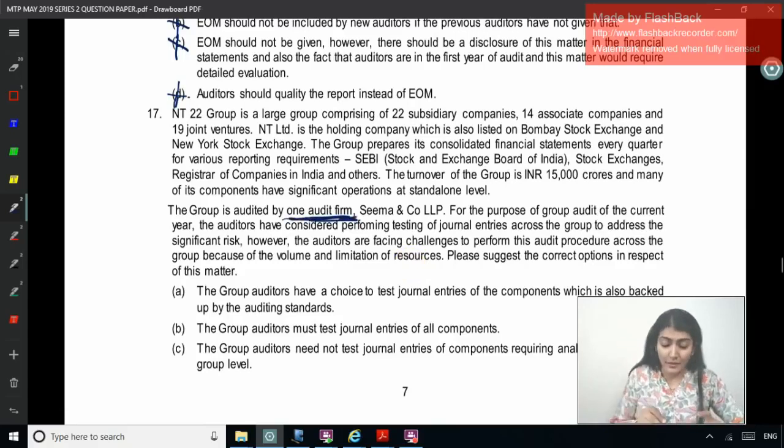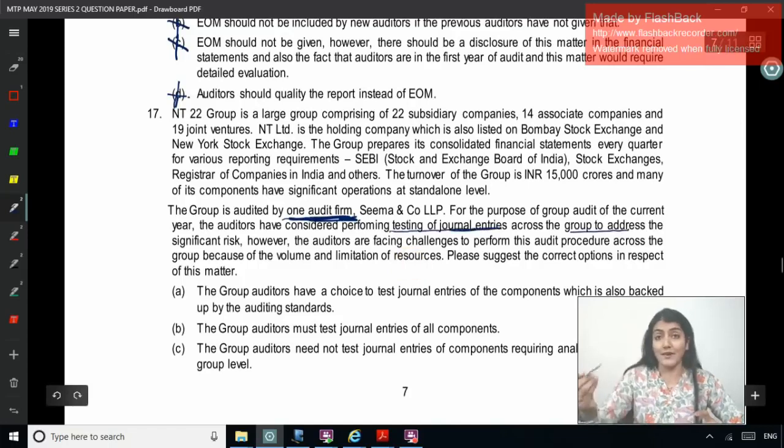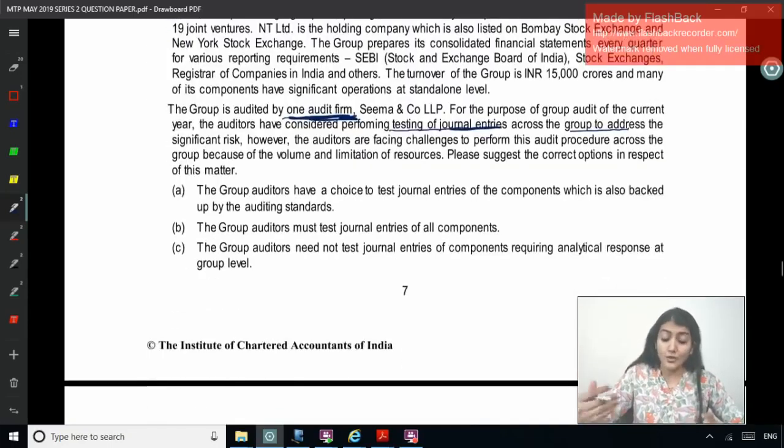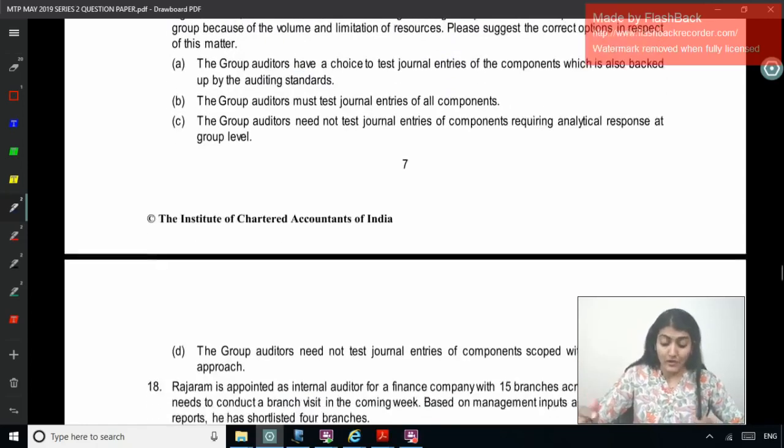And what does it say? The auditors have considered performing testing of journal entries across the group to address the significant risk. The group auditors have a choice to test journal entries of the components, which is also backed up by the auditing standards. The group auditors must test all journal entries of all the components. The group auditors need not test journal entries of components requiring analytical response at group level. The group auditors need not test journal entries of components scoped with comprehensive approach.